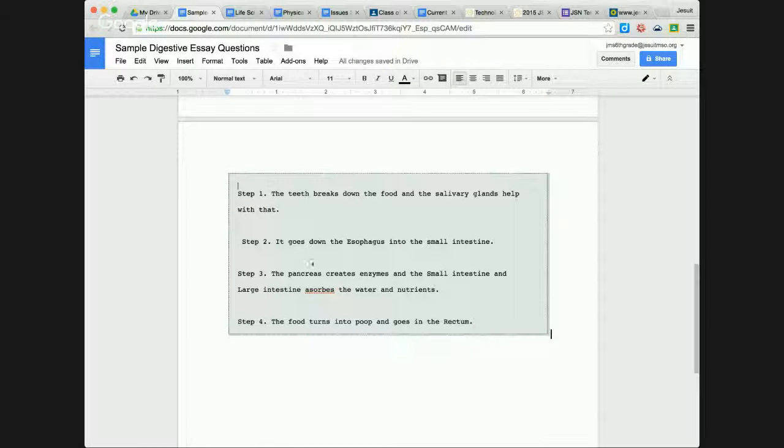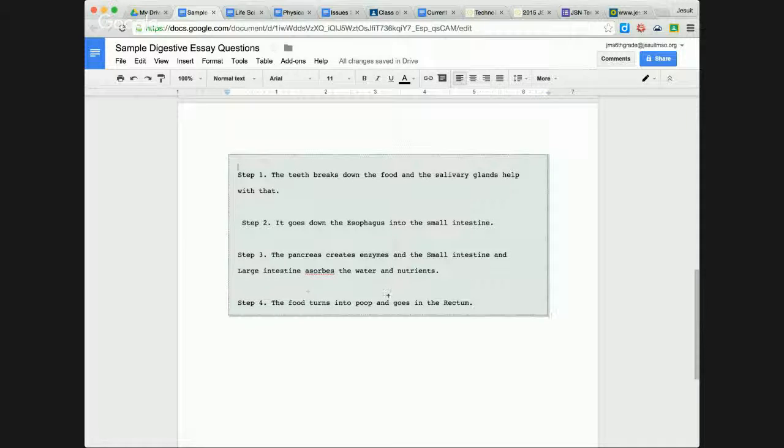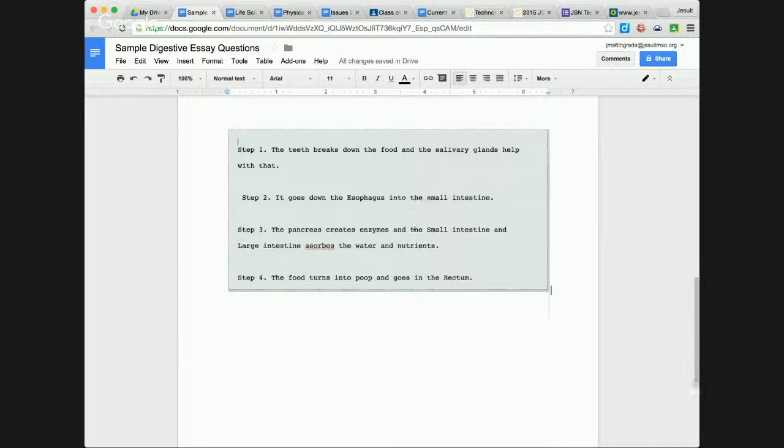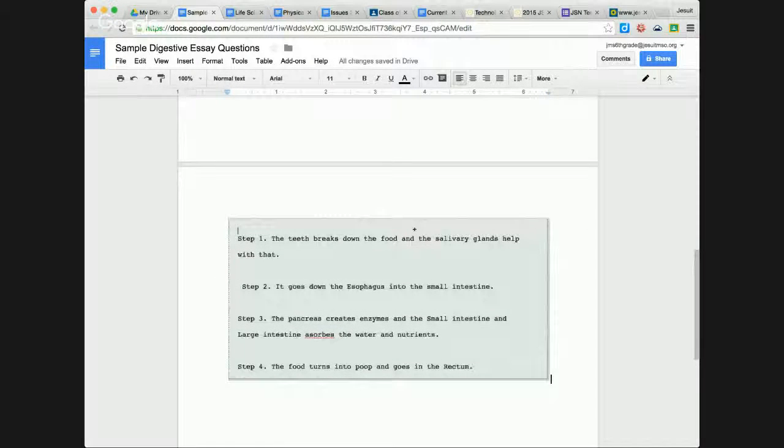He skips the stomach. He talks about the small intestine and the large intestine, kind of lumps them together, talking about absorbing water and nutrients. And then he talks eventually about how waste is expelled from the body. So again, he's missing a couple steps in here, and that's one of the things that you want to avoid. So look at your essay question, make sure you didn't miss any steps.